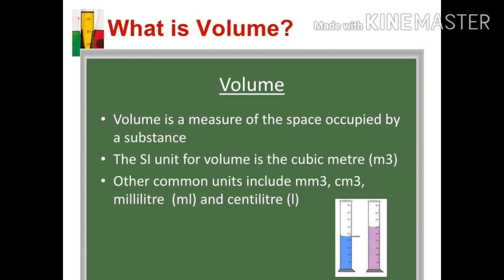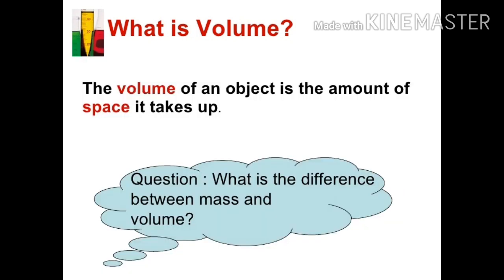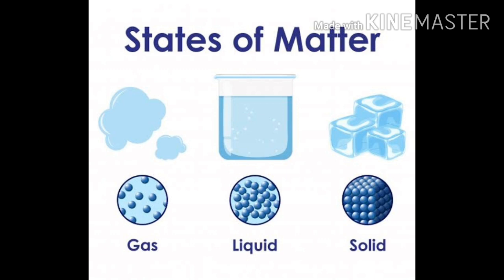What is volume? Good. Volume is a measure of the space occupied by a substance. The unit of volume is cubic meter. What is matter? Very good. Anything that has mass and occupies space is known as matter. What are three states of matter? Solid, liquid, and gas are the three states of matter.